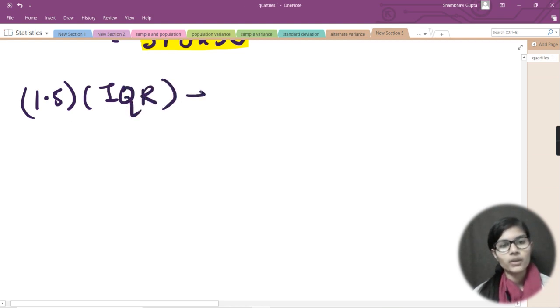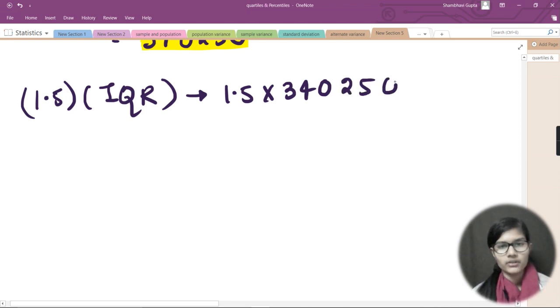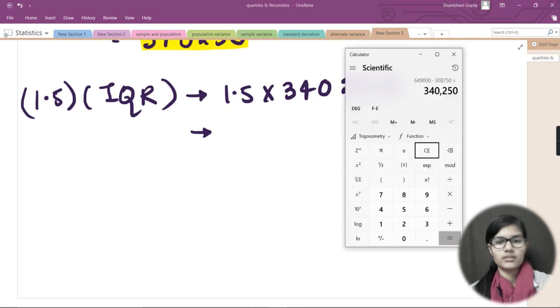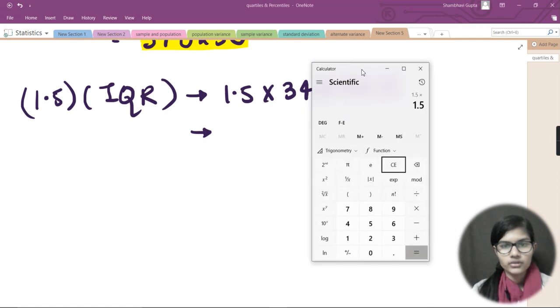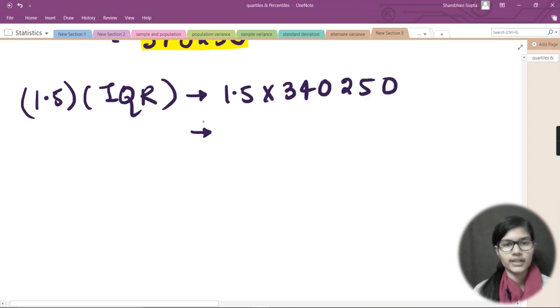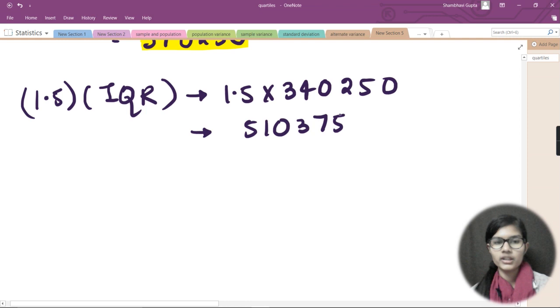I would multiply 1.5 into my interquartile range. So my interquartile range is 340250, right? Now after this multiplication, let me go to my calculator and check what I would get. I would write 1.5 into 340250. Fine. So I got 510375, right? Let's write that down, 510375. So I just got this output when I multiplied 1.5 into my interquartile range.